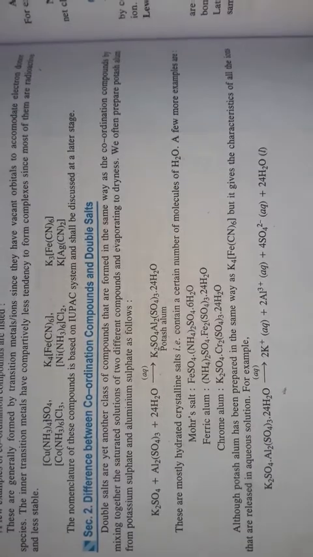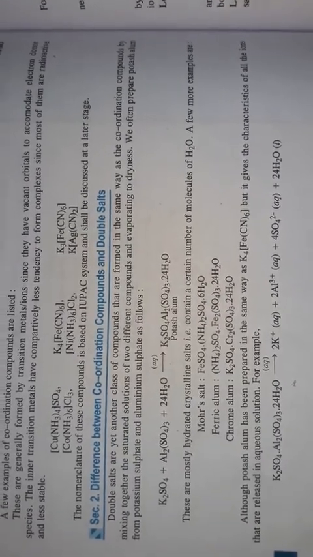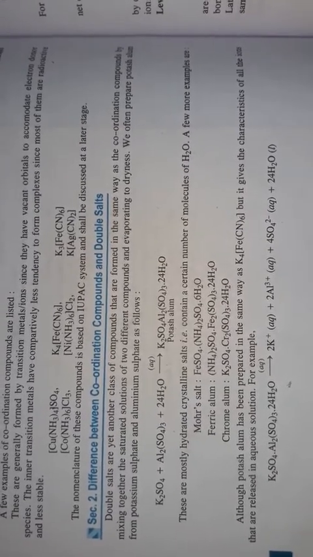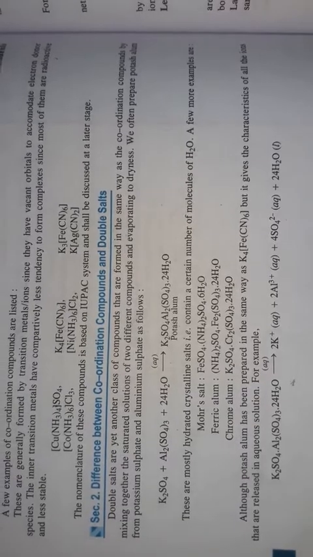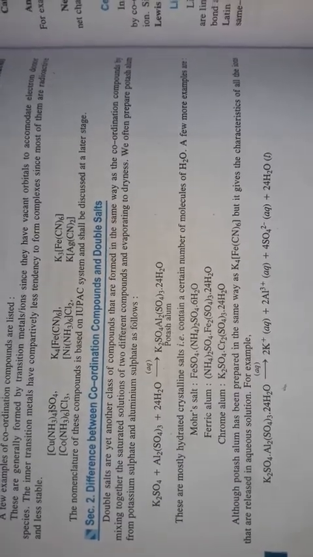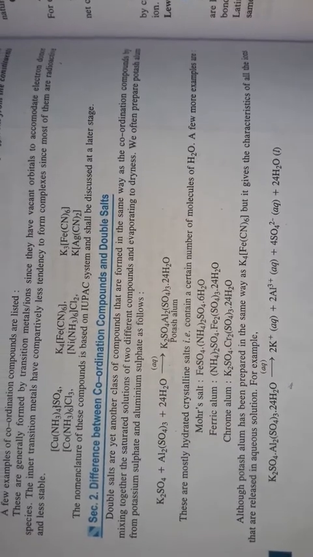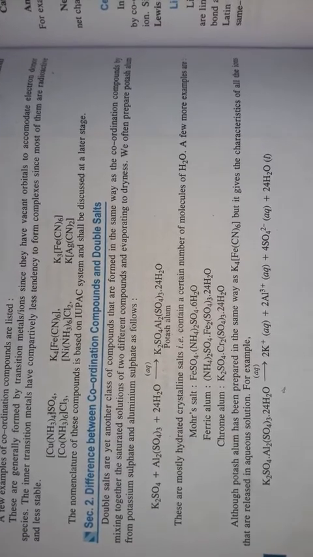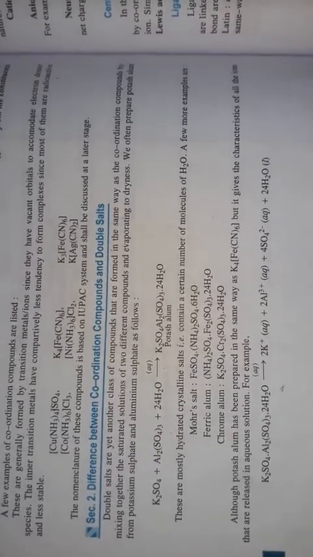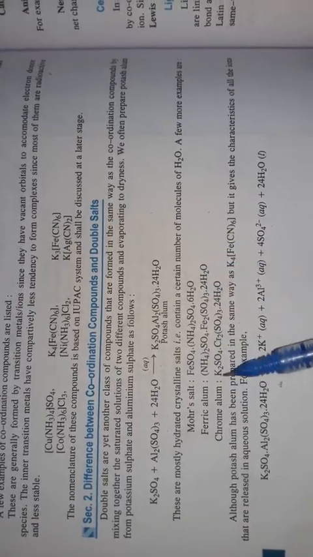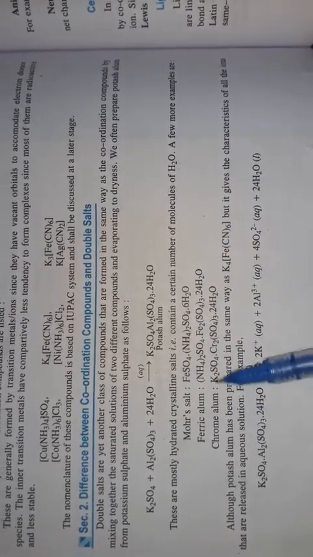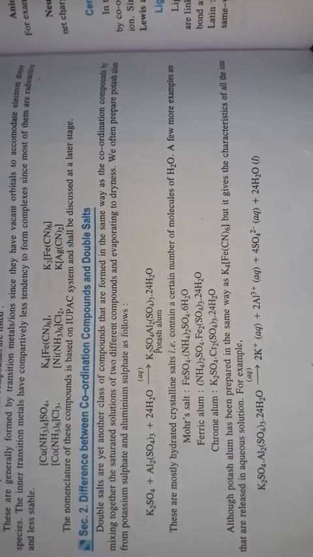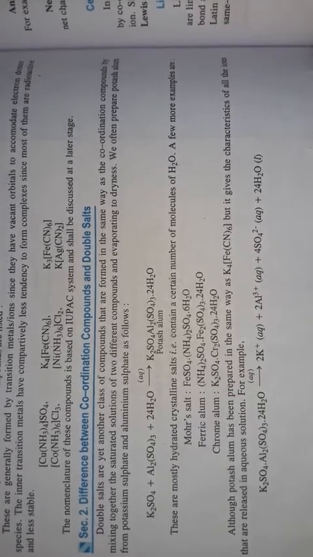And here's another definition: a double salt is normally formed when two salts are mixed in equimolar ratio and form a solution, known as a double salt. It is stable in the solid state but breaks into constituent ions when dissolved in water. Some examples are Mohr salt, ferric alum and chrome alum, potassium alum. These are examples of double salt.